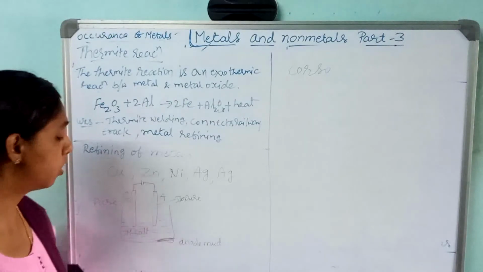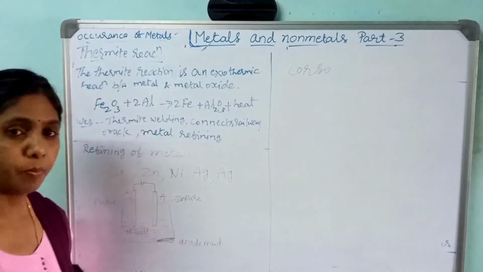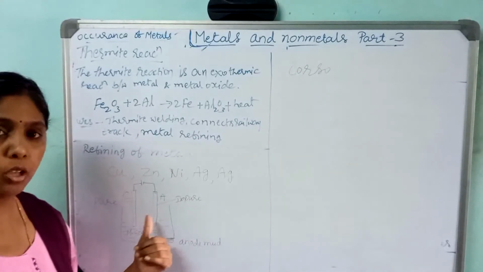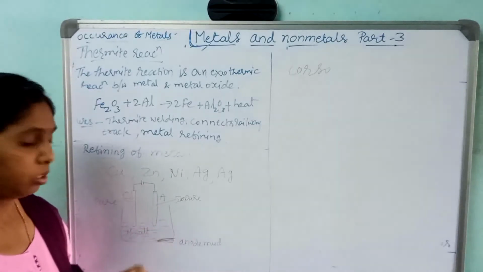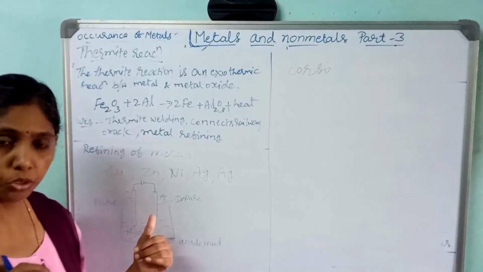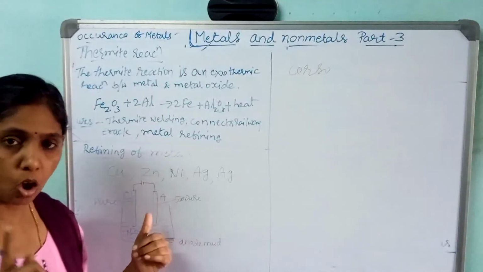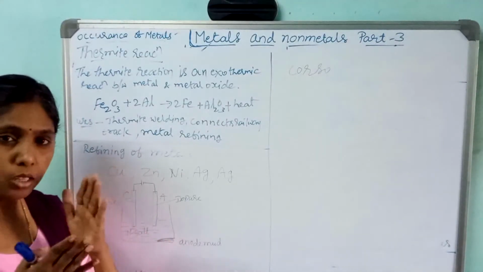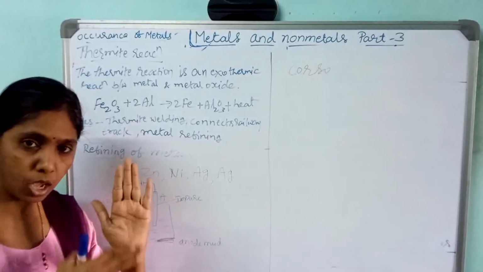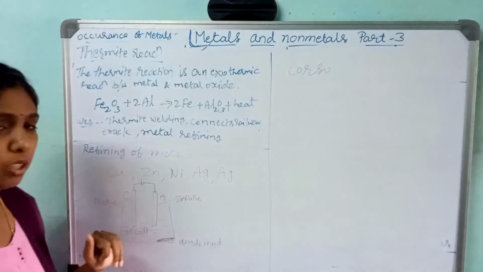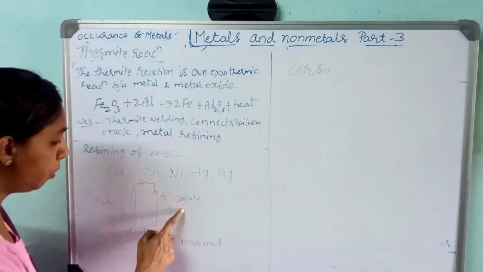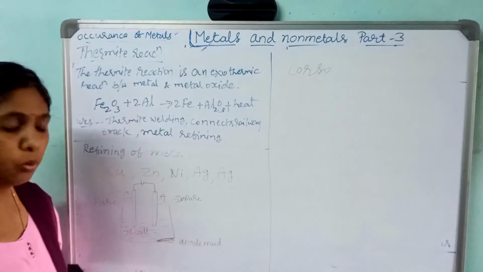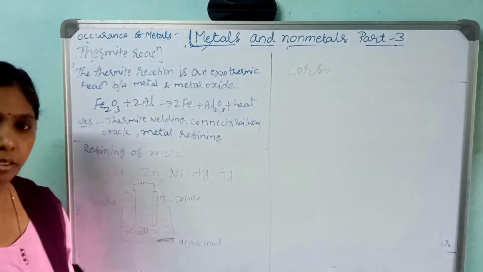What is there in the process? Here one tank is there, with electrodes introduced, one the cathode and the other the anode. In the anode you have to remember that the impure metal will be taken, and a thin sheet of the pure metal will be taken at the cathode.